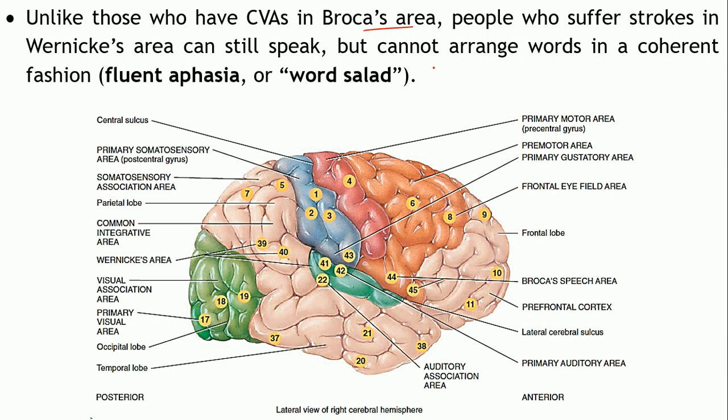But supposing if the Wernicke's area is damaged, the person is able to speak appropriately, but cannot arrange the words in a coherent fashion. So this particular condition is known as fluent aphasia or the word salad. They are able to speak but not in a coherent manner.